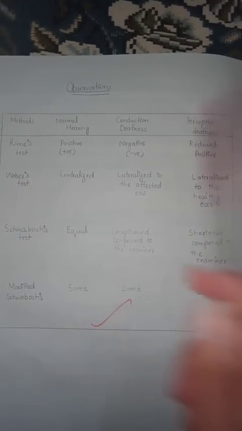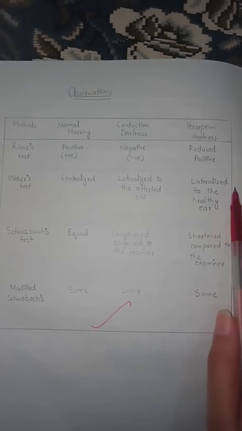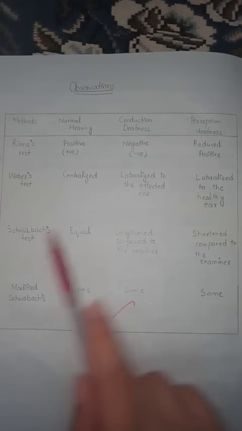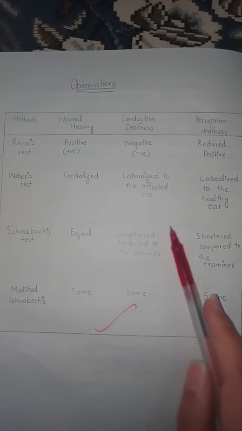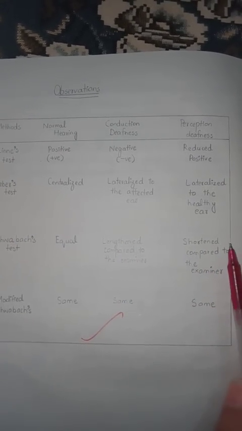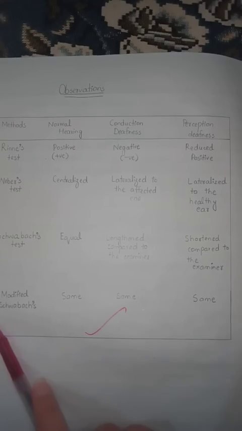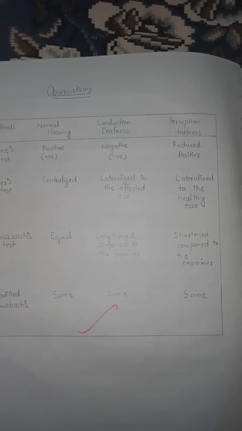In the Weber test, it is centralized in normal hearing. Conduction deafness is lateralized to the affected ear, and lateralized to the healthy ear in perception deafness. In the Schwabach test, normal hearing is equal. In conduction deafness it is lengthened compared to the examiner, and shortened compared to the examiner in perception deafness. In the modified Schwabach, normal hearing is the same, conduction deafness is the same and perception deafness is the same.